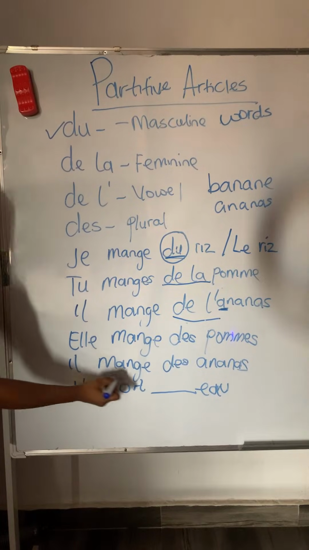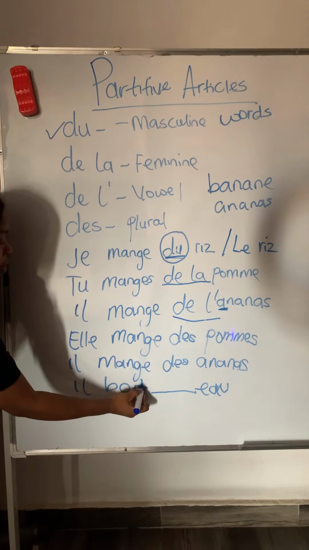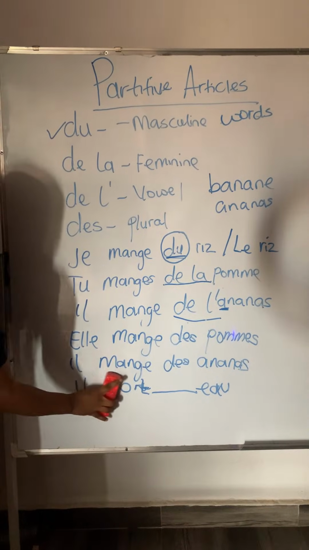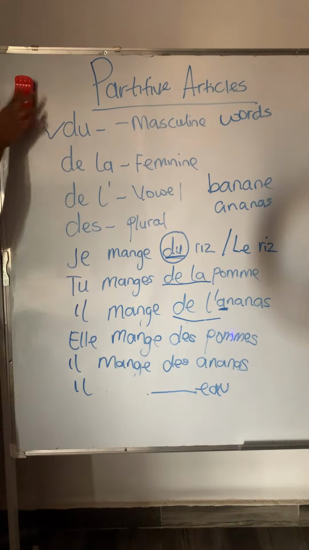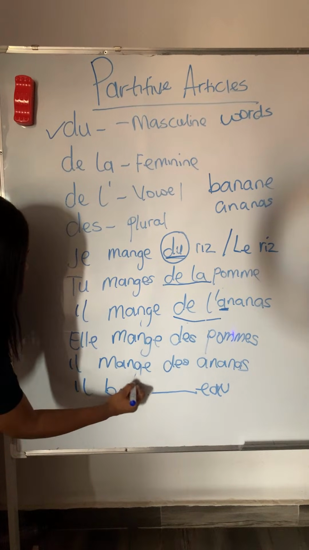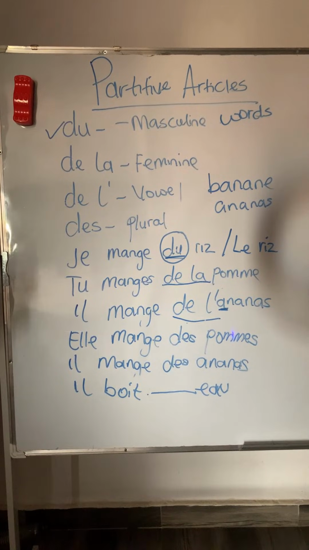So now, what are you going to use to complete that? Who's going to tell us? What would you use to complete that? He is drinking water. What would be the partitive article before the E-A-U? Can anybody tell us? So what's going to be before the E-A-U? Okay. All right. Yvonne, very good. Okay, let's see now. Lilian, very good.